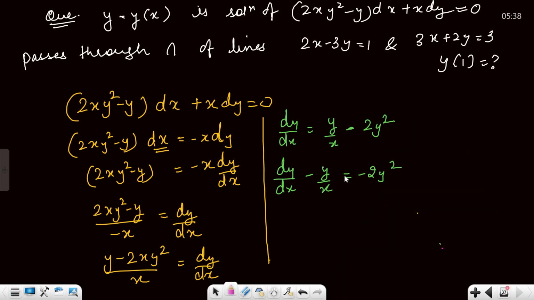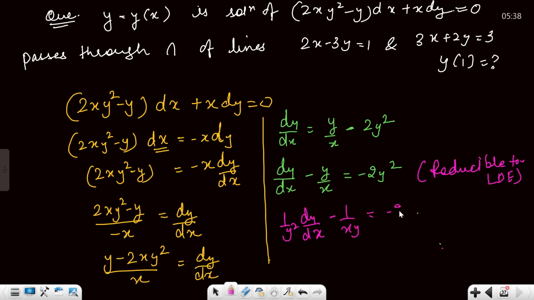So we need to divide. This is actually reducible to LDE, reducible to linear. Divide by y square. So 1 by y square dy by dx minus 1 upon xy equals minus 2.